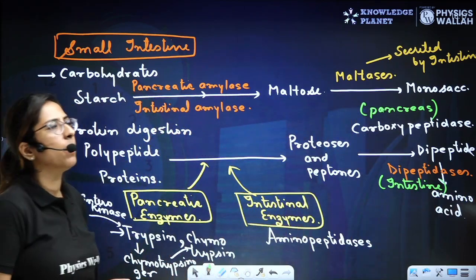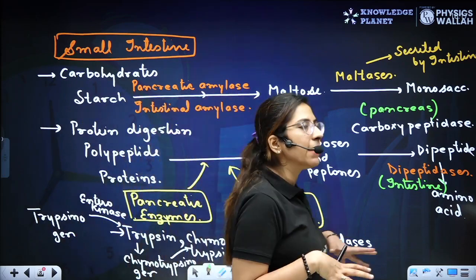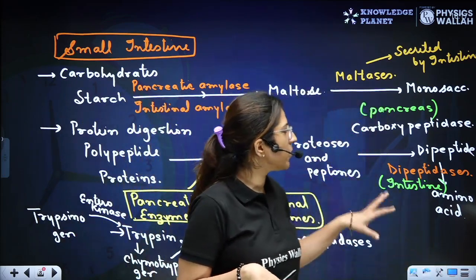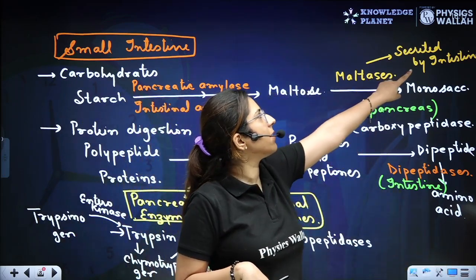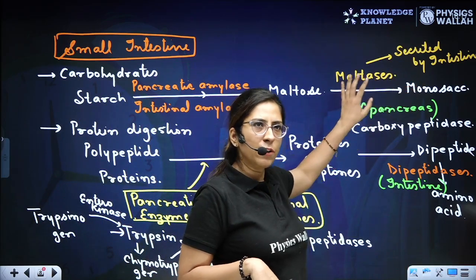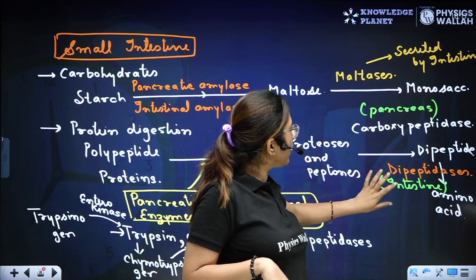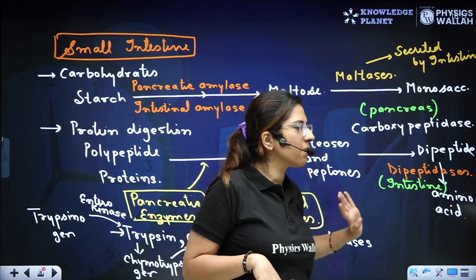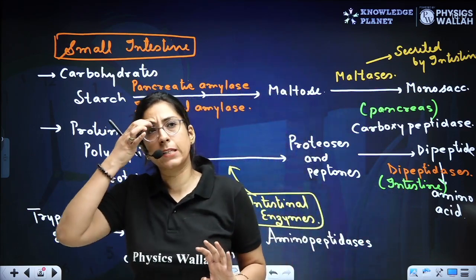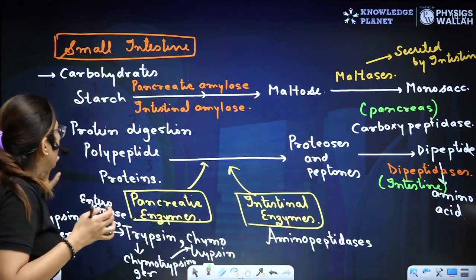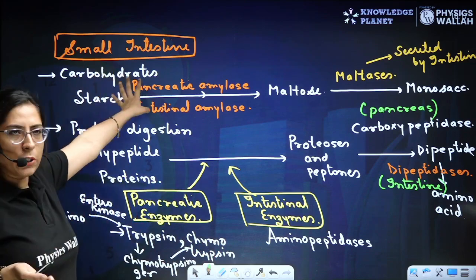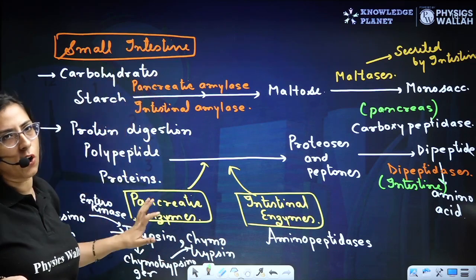So always remember, it is the intestinal enzymes which help in the final breakdown. Just as when we talk about carbohydrate digestion, it is secreted by the intestine. Similarly over here also the dipeptidases, which is also coming from the intestine. Clear? So major digestion, definitely it is going to happen in the small intestine, that is in the duodenum region.